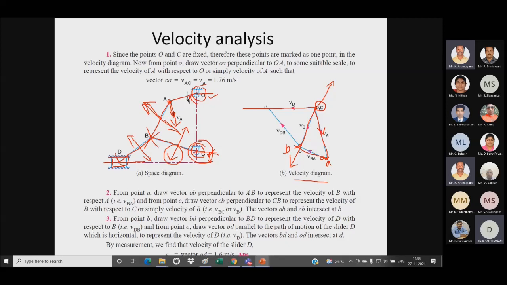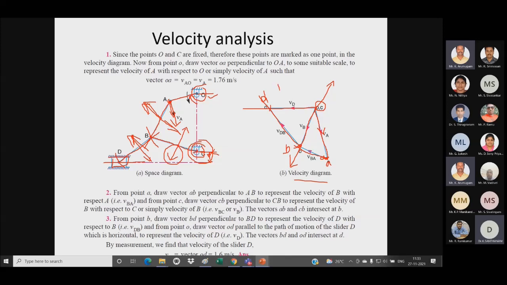like this. So my BE, this link perpendicular will be in this direction only. So from point B I have to draw a perpendicular. So it will be cut at a point, that point is represented by D. Right. So this is how we have to complete the velocity diagram for this complex mechanism.